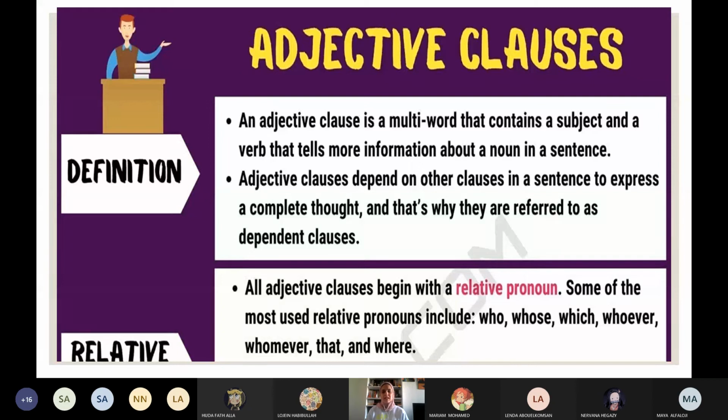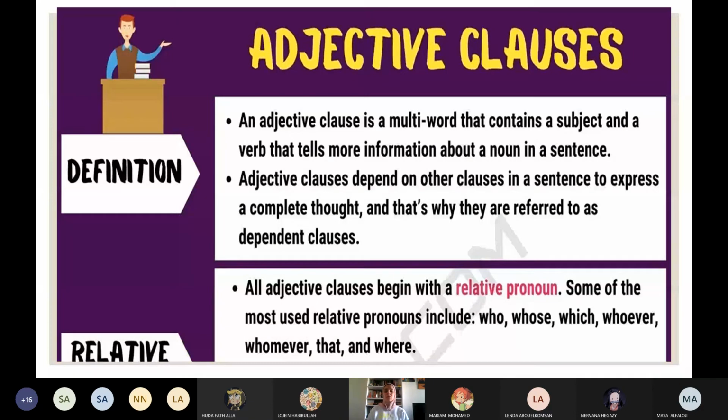It has a subject and a verb, and together they tell more information about a noun in the sentence. It depends on other clauses to express a complete thought, which is why it is referred to as a subordinate clause.